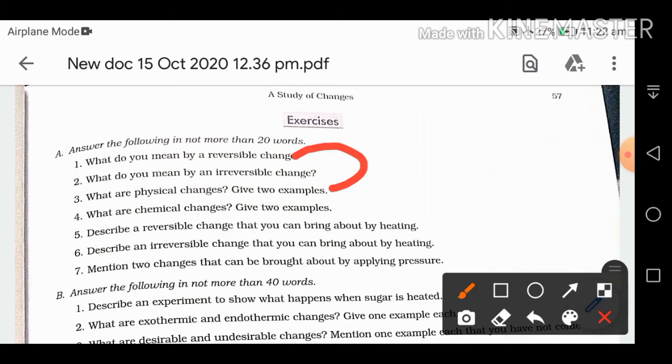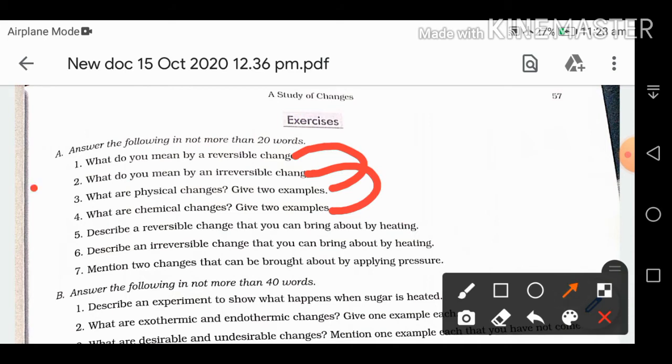For example, folding your t-shirt, wrapping of paper, tearing of paper, breaking of glass, these are all physical changes. And irreversible change, in which a new substance is formed, is chemical change. Examples are cooking of food, blossom of flower, then ripening of fruits. They are chemical changes.